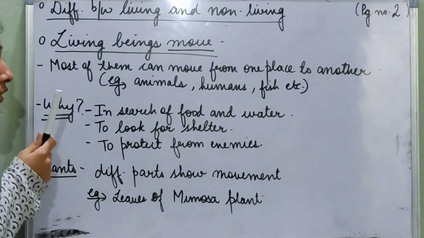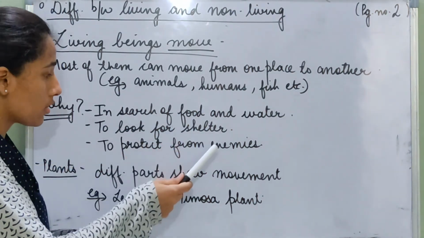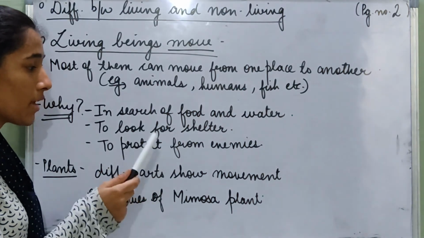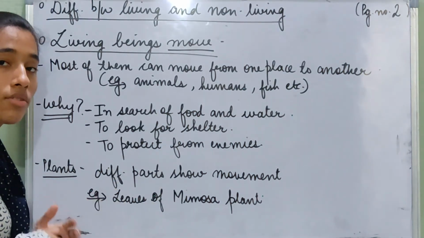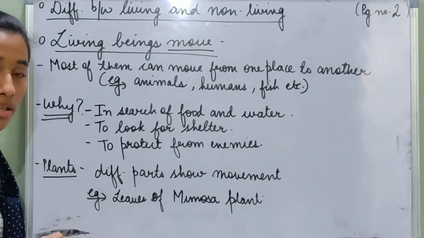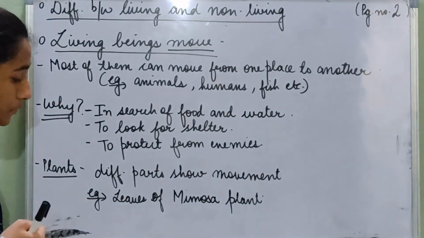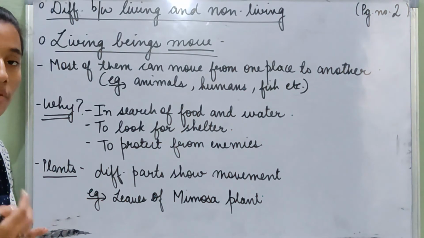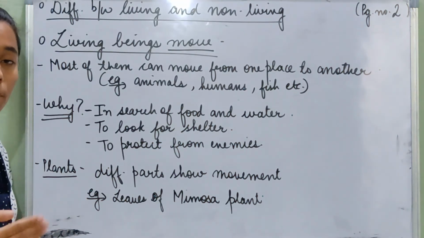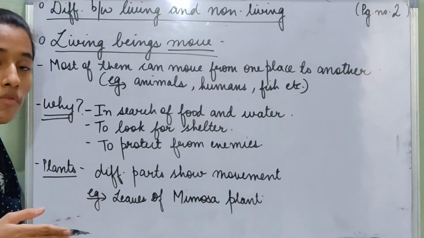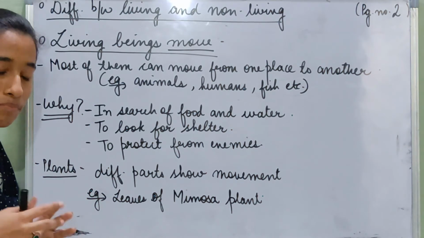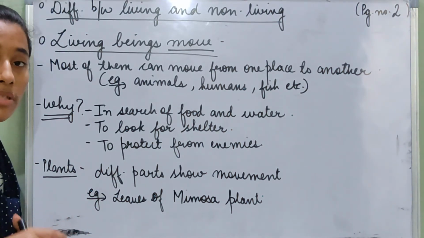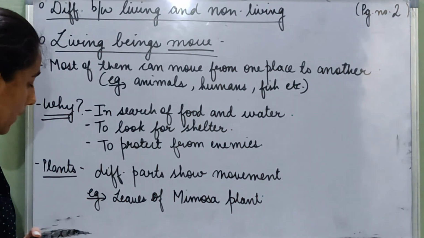And why do they move? They move in search of food and water, to look for shelter, and to protect themselves from their enemies. For example, a deer runs from a tiger to protect itself from the tiger. And different animals move with the help of different parts of their body. For example, a snake crawls to move, fish use their fins and tails to move, and birds use their wings to move, and so on.